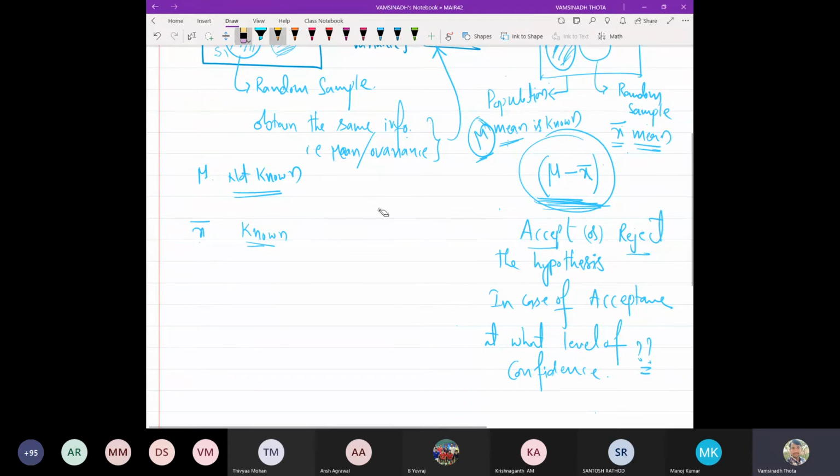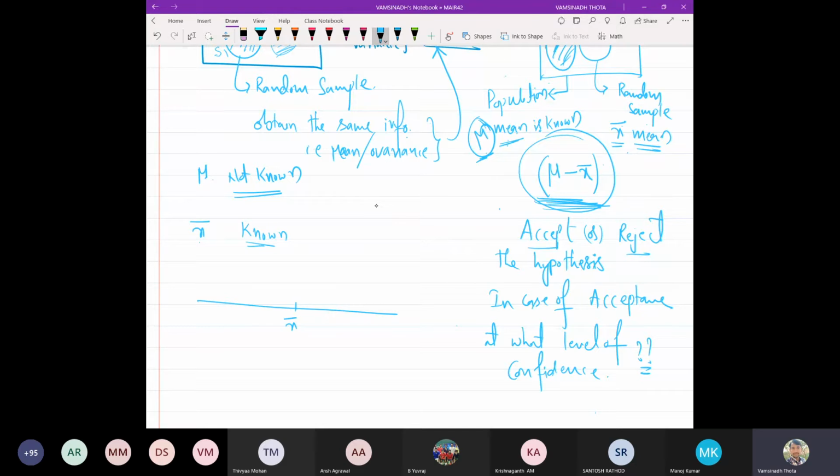So in those situations, instead of saying the population mean is the same as the sample mean, we can give some region or interval around the sample mean.